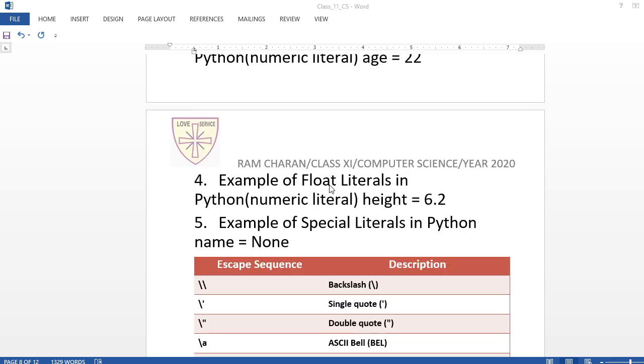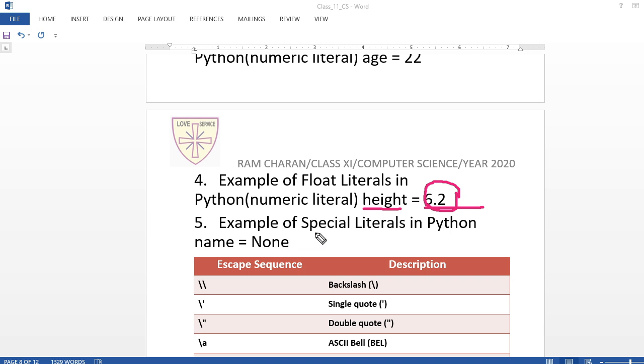Floating literals: floating is what has a point, see height = 6.2. Here height is the identifier and 6.2 is the literal, but this literal is a floating point. Floating means it carries a decimal value.